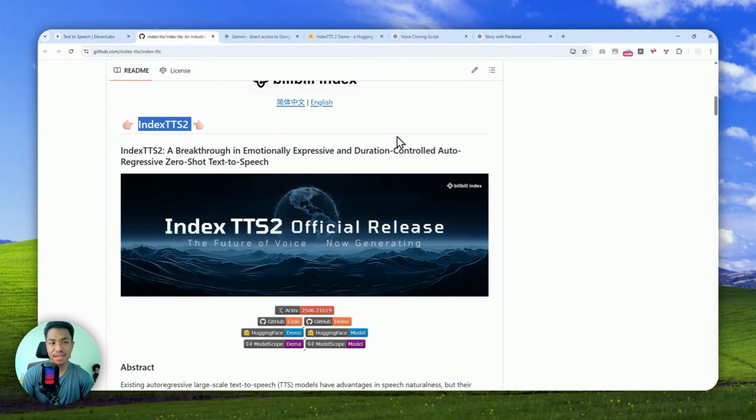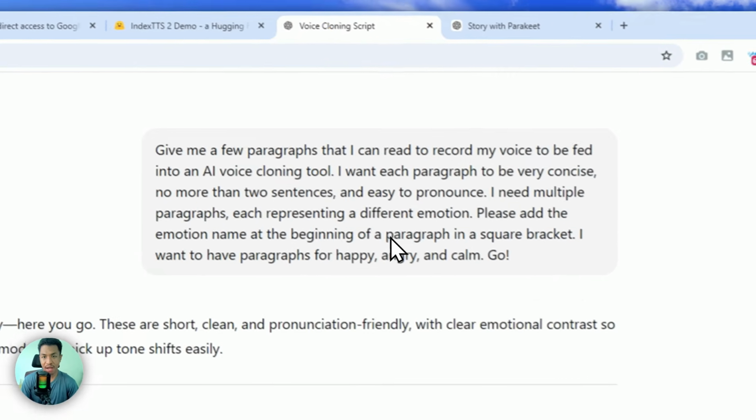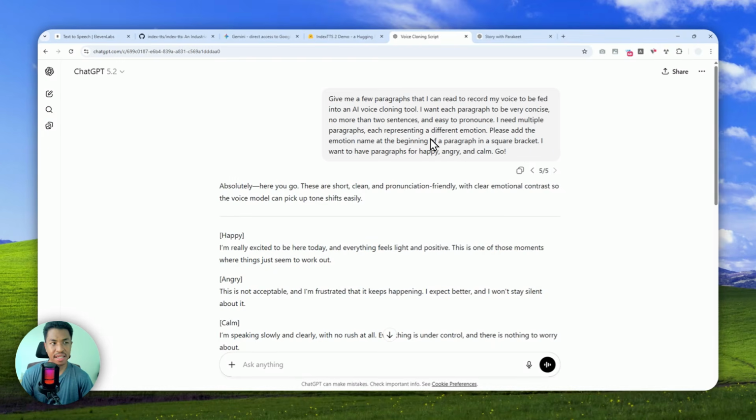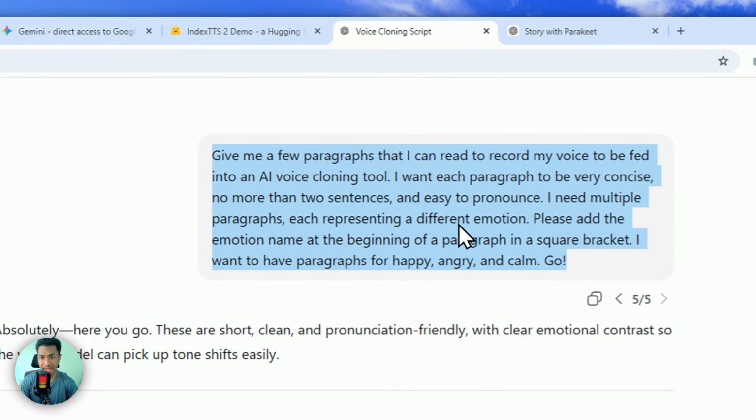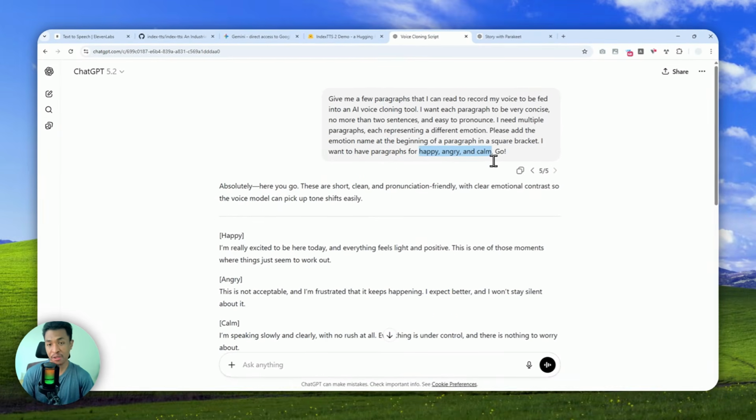Now, first, you need to create your own recording, ideally from your own voice. And for that, I highly recommend that in that recording, in that audio file, you have a wide range of emotion, because that will be very useful for this AI tool to understand how you speak at a certain emotional level. You can use this prompt, and for this particular prompt, I have 3 emotions: happy, angry, and calm. But of course, if you are more expressive, you can add more emotions into the mix.